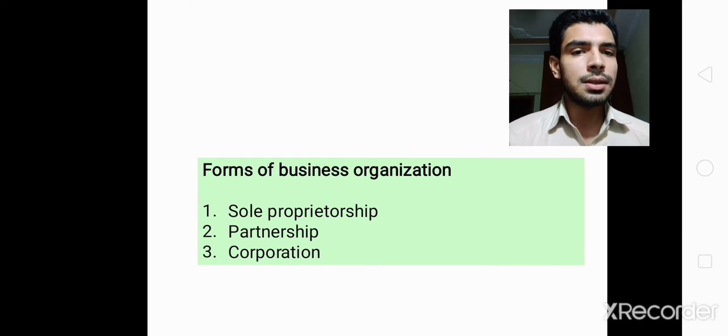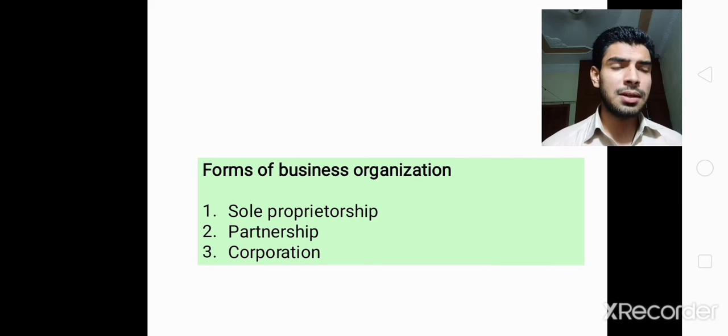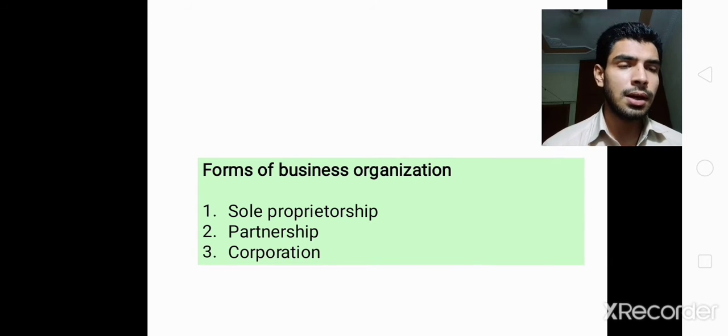Then comes our partnership. Partnership is a business owned by two or more persons. Partners are those who invest in their business and share and divide the profit among themselves. In general partnerships, all partners have unlimited liability. In limited partnerships, creditors are not allowed to go after the personal assets of the limited partners.